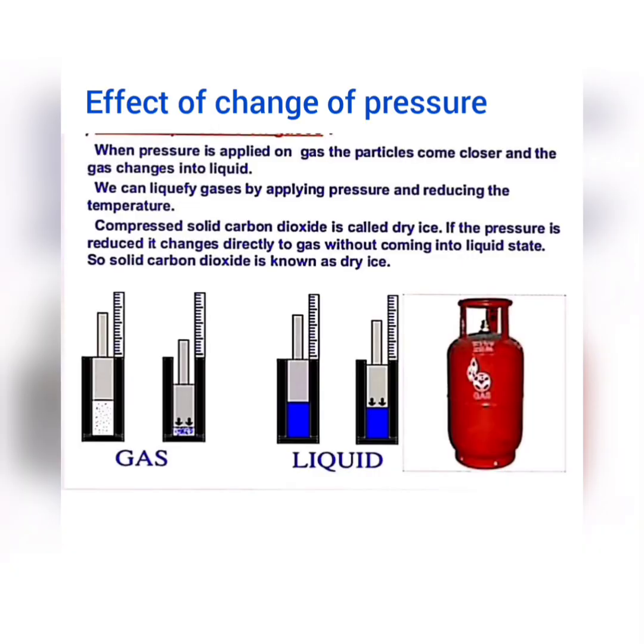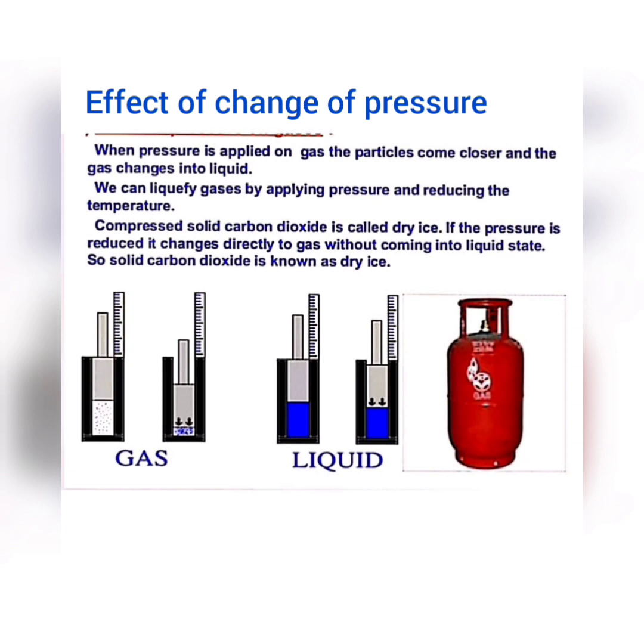Effect of change of pressure. When pressure is applied on a gas, the particles come closer and the gas changes into liquid. We can liquefy gas by applying pressure and reducing the temperature. Compressed solid carbon dioxide is called dry ice. If the pressure is reduced, it changes directly to gas without coming into the liquid state. So solid carbon dioxide is known as dry ice.